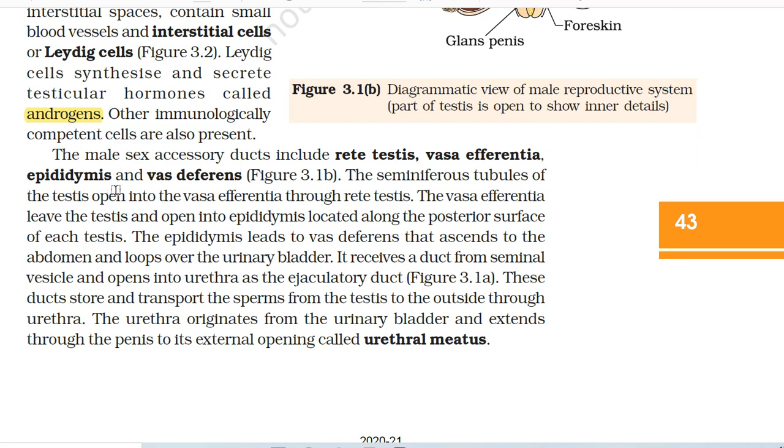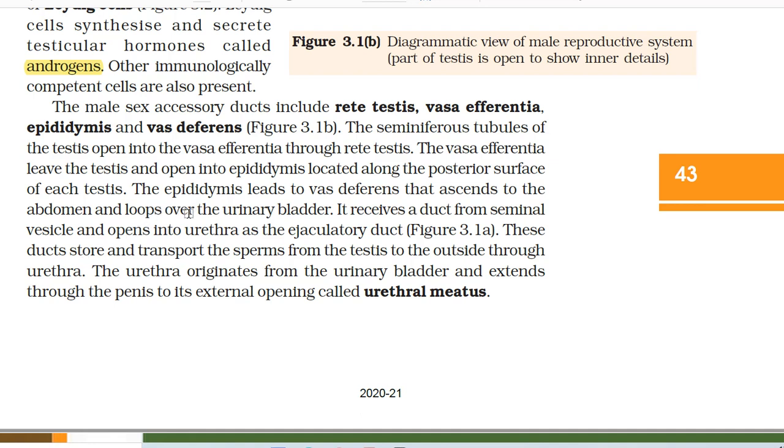The male sex accessory ducts include rete testis, vasa efferentia, epididymis, and vas deferens. The seminiferous tubules of the testis open into the vasa efferentia through rete testis. The vasa efferentia leave the testis and open into epididymis located along the posterior surface of each testis. The epididymis leads to vas deferens that ascends to the abdomen and loops over the urinary bladder. It receives a duct from seminal vesicle and opens into urethra as the ejaculatory duct.